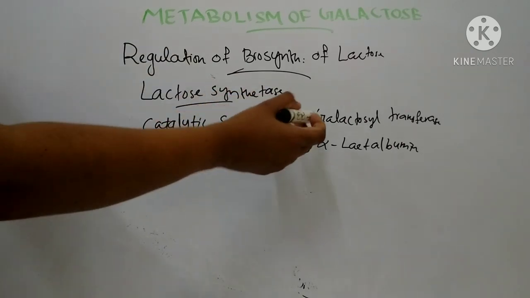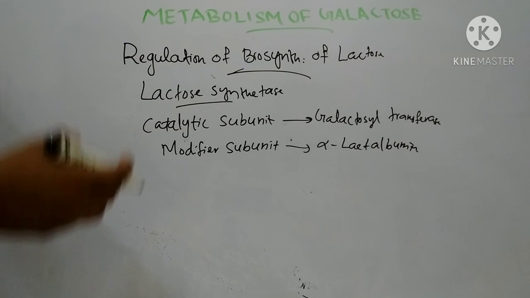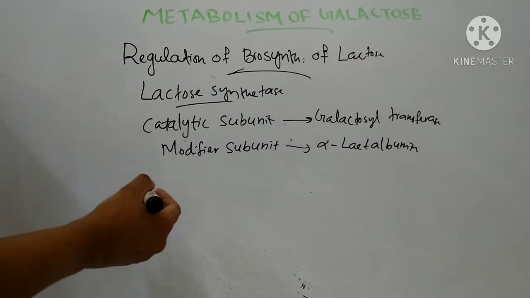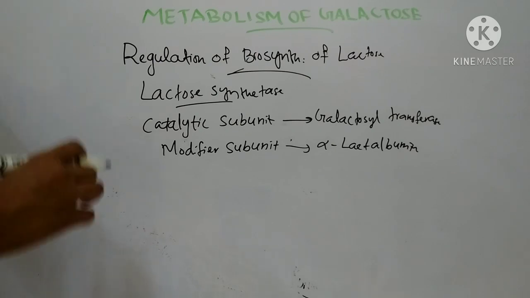This galactosyl transferase, the catalytic subunit, does not use D-glucose as one of its substrates in tissues other than mammary gland. In other tissues, it is involved in the transfer of galactosyl moiety from UDP galactose to N-acetyl glucosamine, and it forms N-acetyl galactosamine.